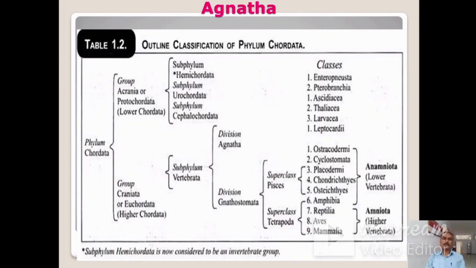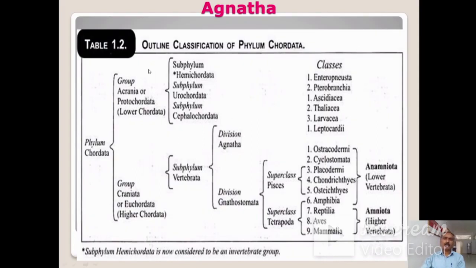Before going to discuss Agnatha, it is necessary to know about the outline of classification of phylum Chordata. In this chart, you can see the phylum Chordata has three distinctive characters. Number 1, presence of notochord. Number 2, presence of nerve cord. And number 3, presence of gill slits. So these are the three distinctive characters of phylum Chordata.